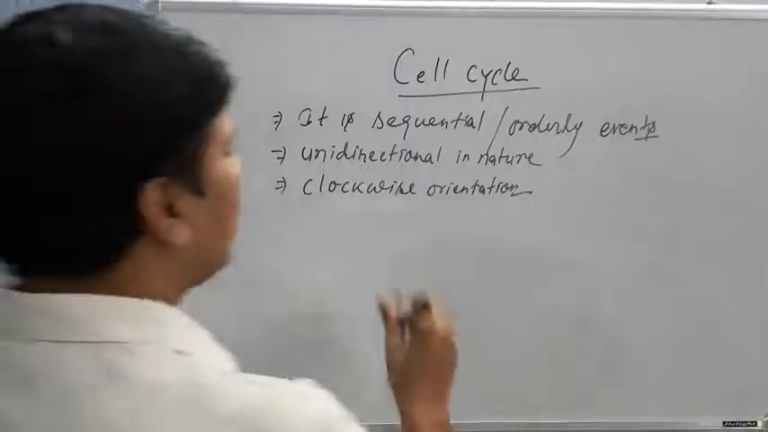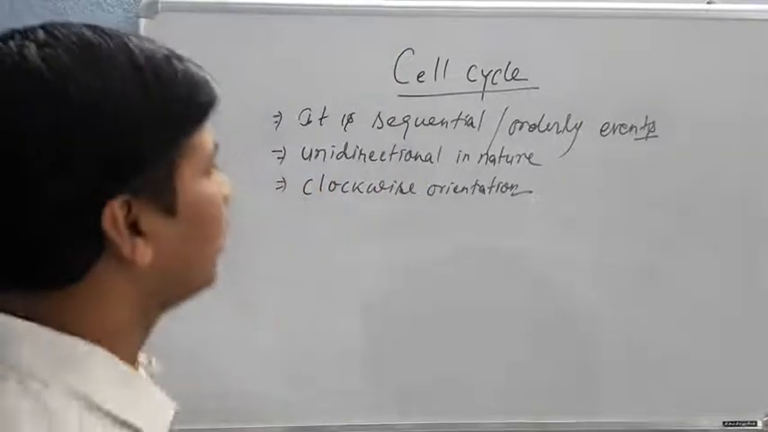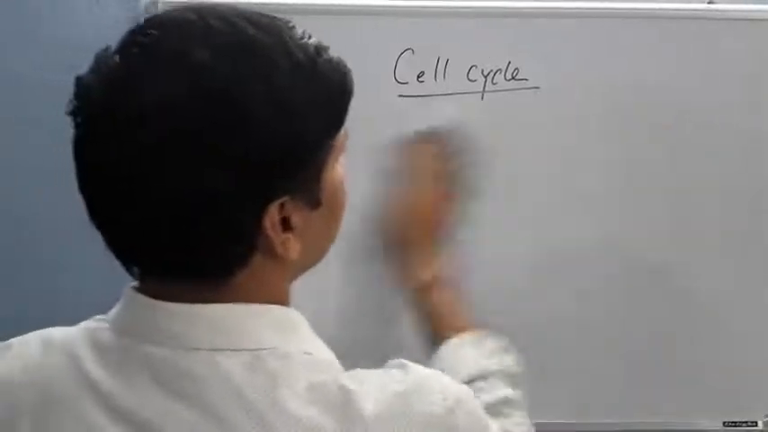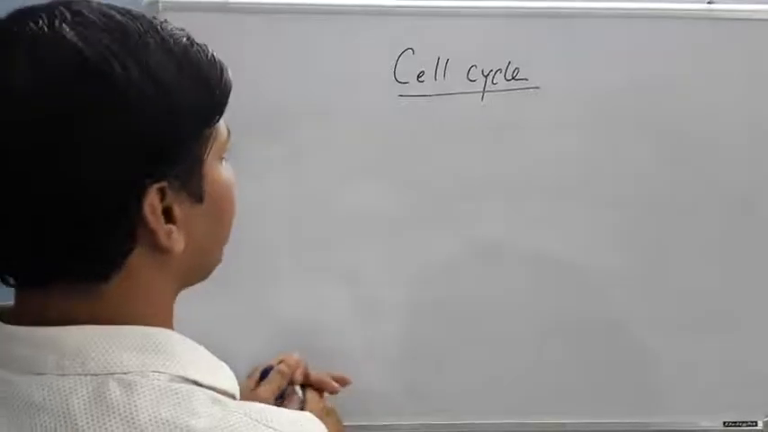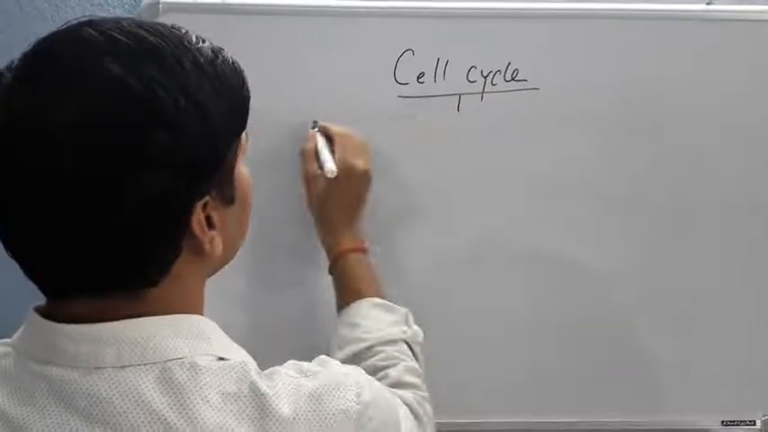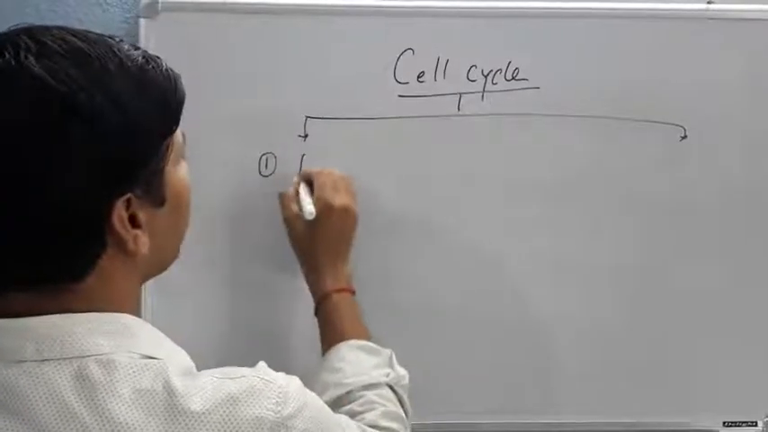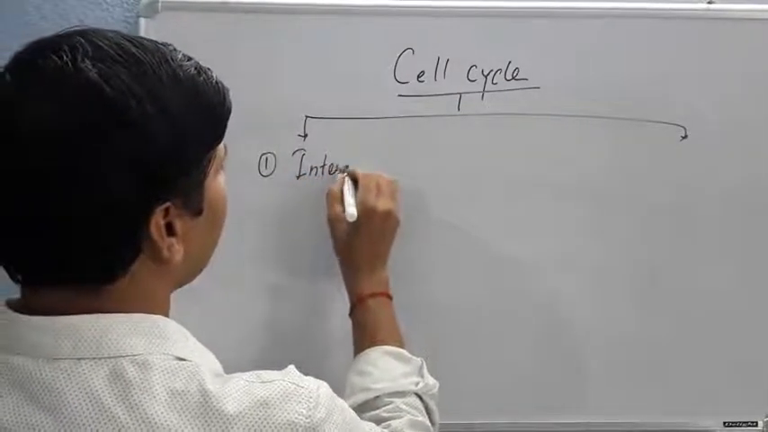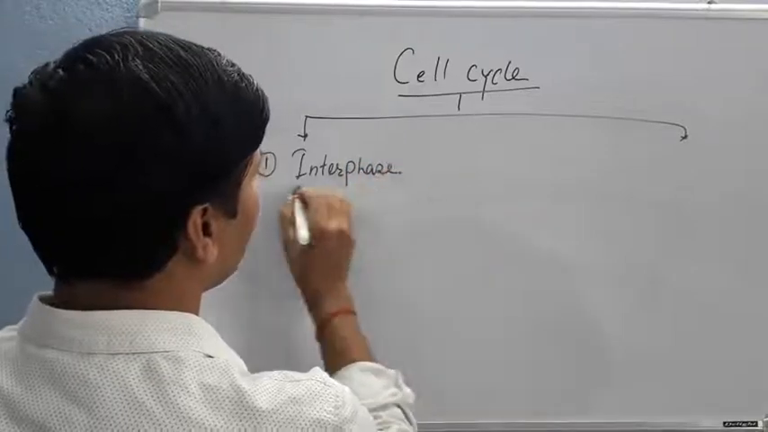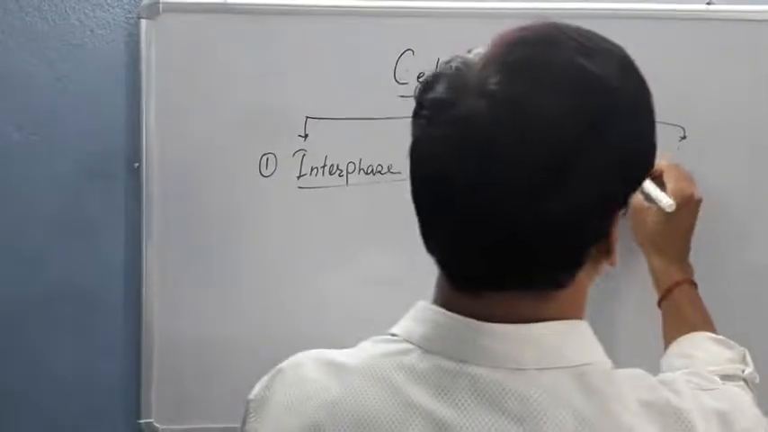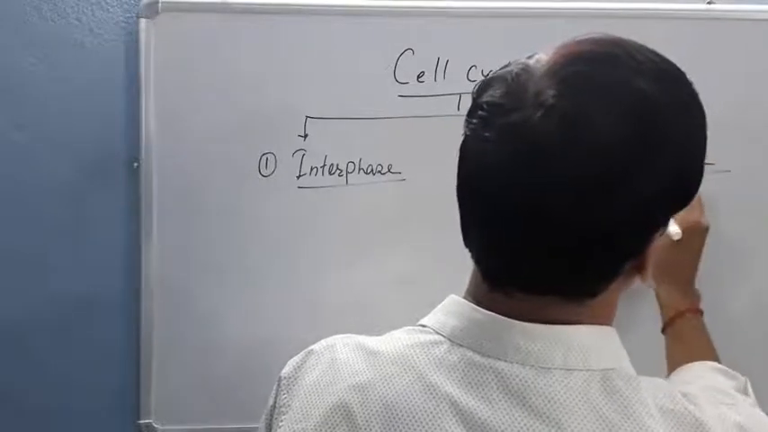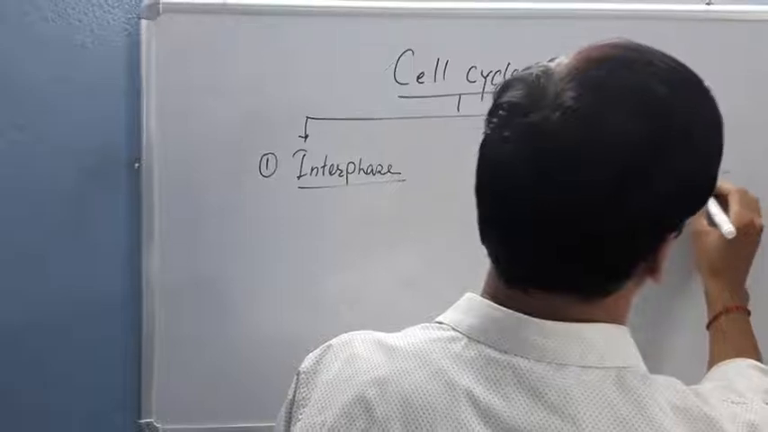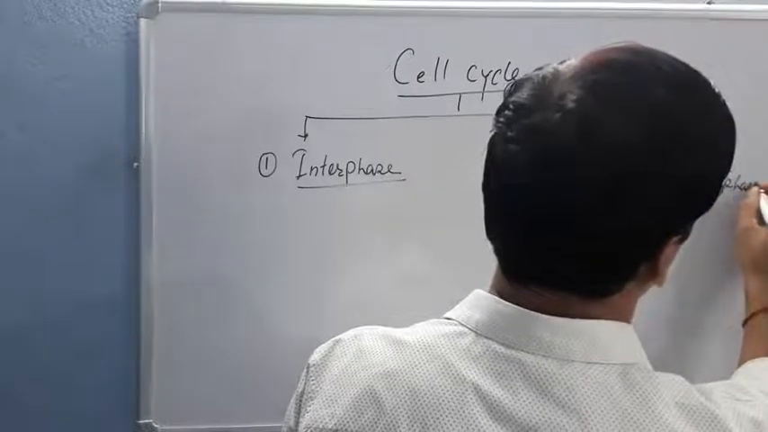Now the cell cycle is divided into two different phases. The first phase is called interphase, and the second phase is called M phase or mitotic phase.